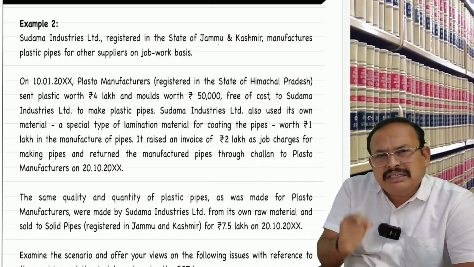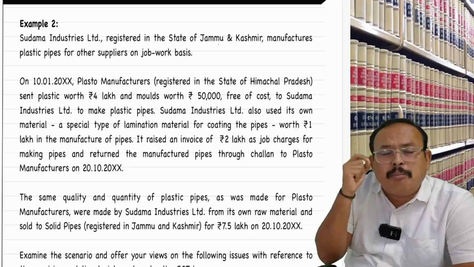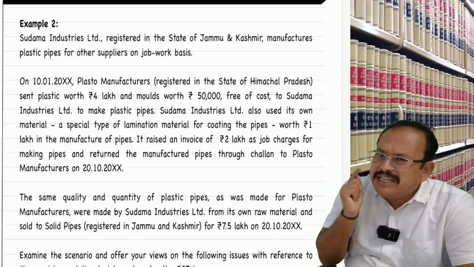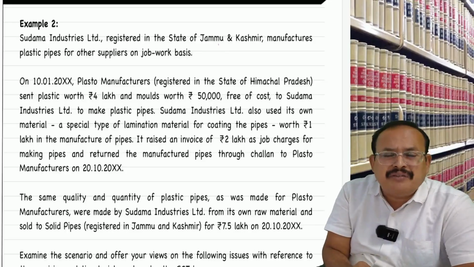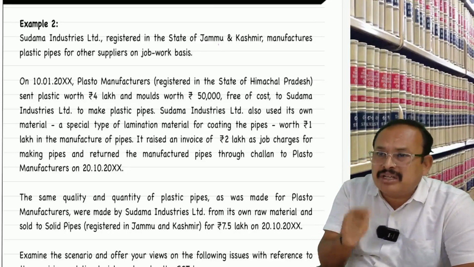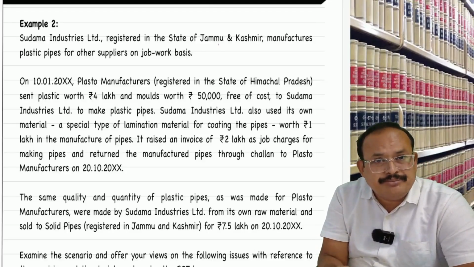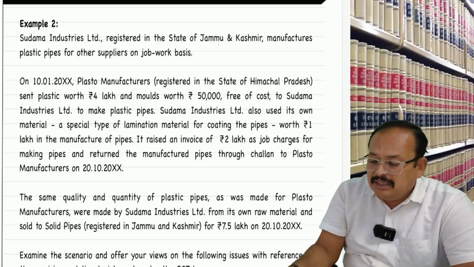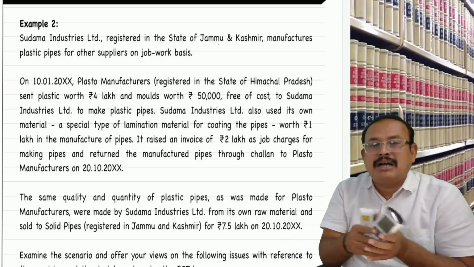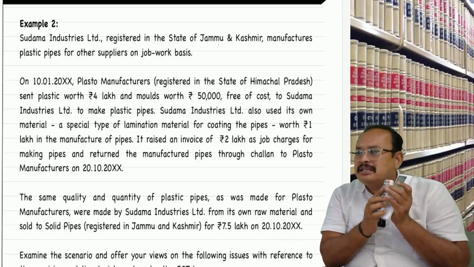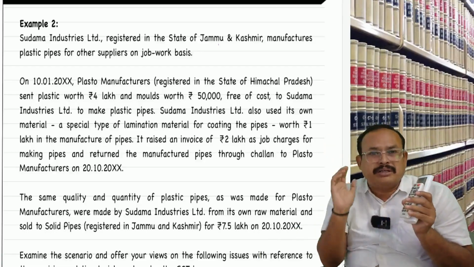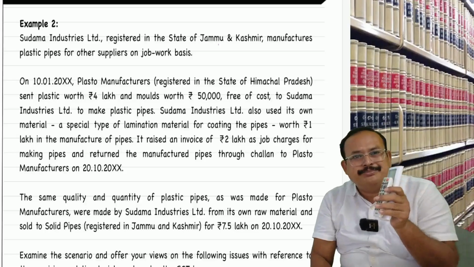Now, the question comes up whether the value of the goods supplied by the principal should be included in the value of supply of the job worker. For example, I have supplied raw material as components to my job worker, worth rupees 2 lakhs.